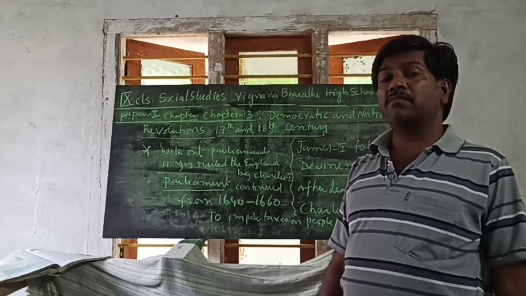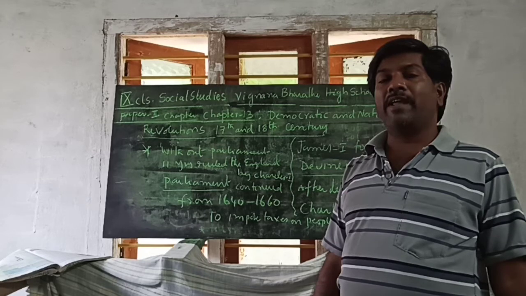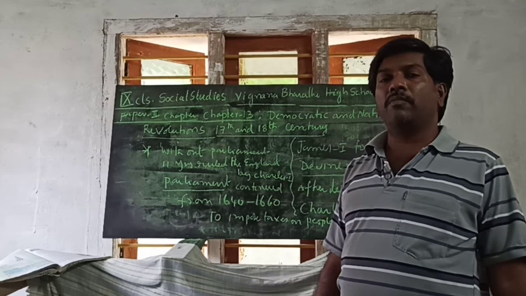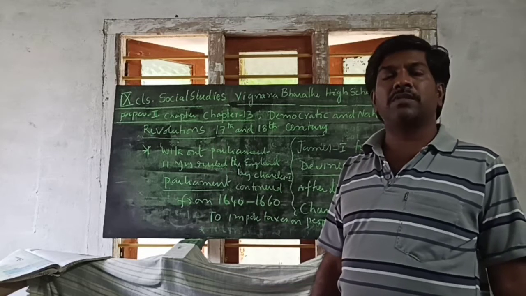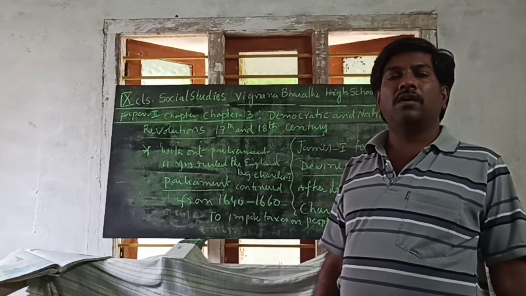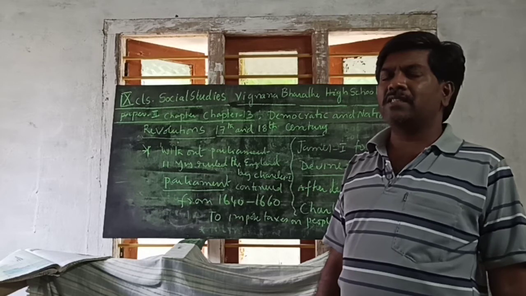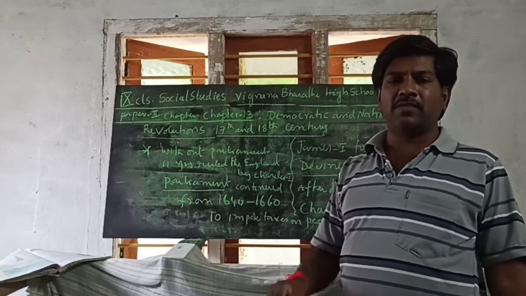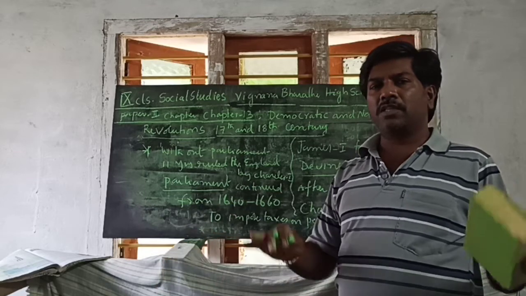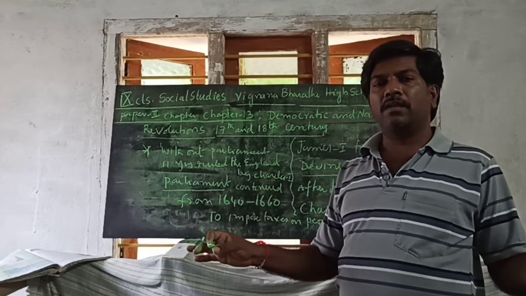Then what happened? No tax was imposed on people because the majority of members belonged to the poor category of representatives. So that's why they did not agree. And here, who will pay the tax? More taxes are paid only by the poor people. That's why they did not accept. So that's why Parliament failed.